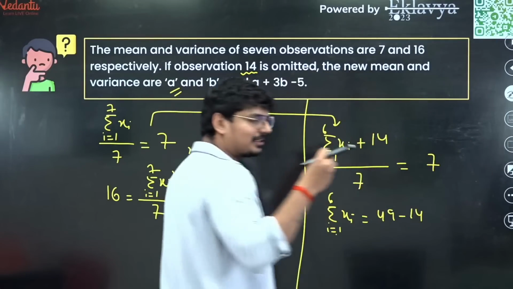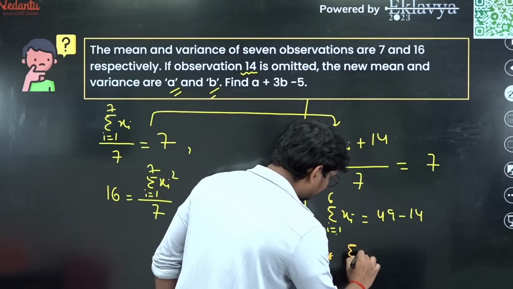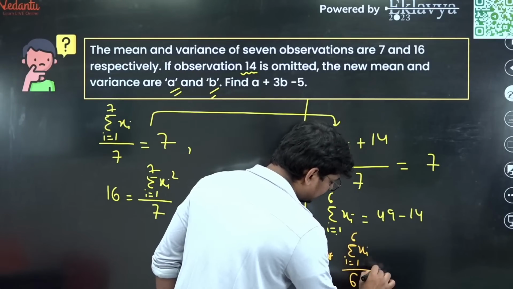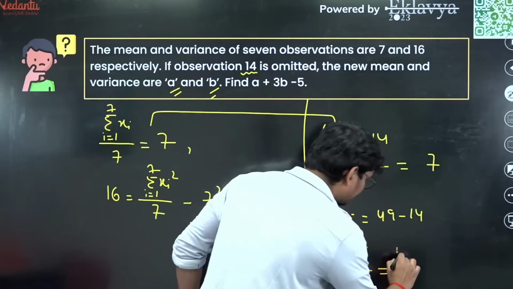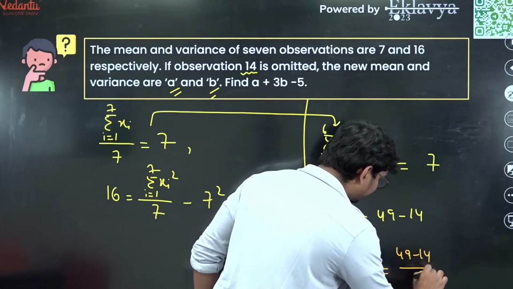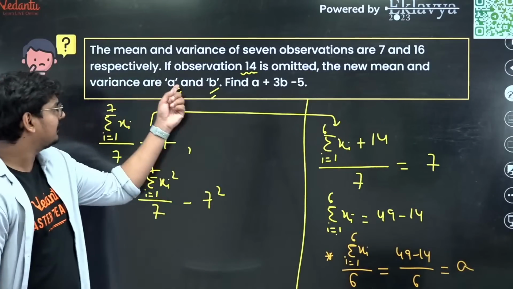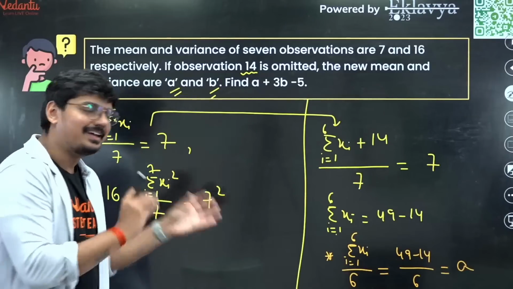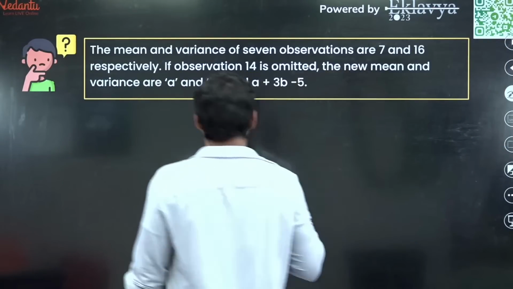Now from here, can you calculate the mean of the 6 observations? Definitely. That is summation xi, i running from 1 to 6, whole divided by 6, and that is simply nothing but 49 minus 14 divided by 6, and this is simply given as A for you. That is simply A for you. Now how do you calculate B? In a similar way, you need to figure out B, guys. For B also, you're going to apply the same strategy.